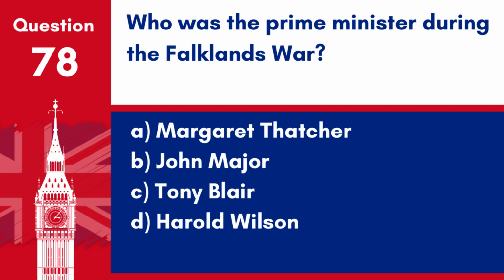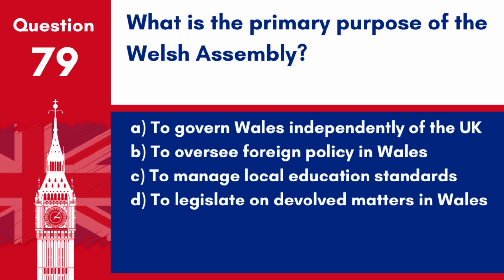A. Margaret Thatcher. B. John Major. C. Tony Blair. D. Harold Wilson. Answer A. Margaret Thatcher. Margaret Thatcher was the UK Prime Minister during the Falklands War in 1982. Question 79. What is the primary purpose of the Welsh Assembly?